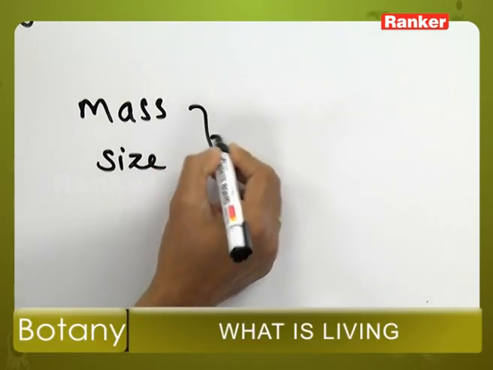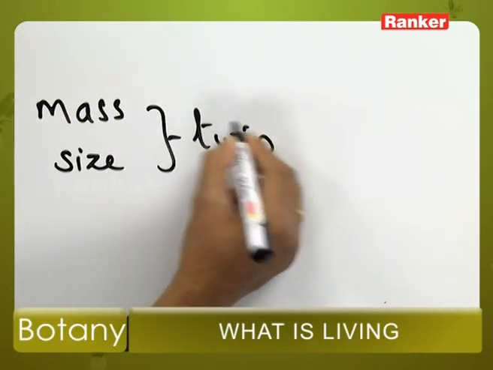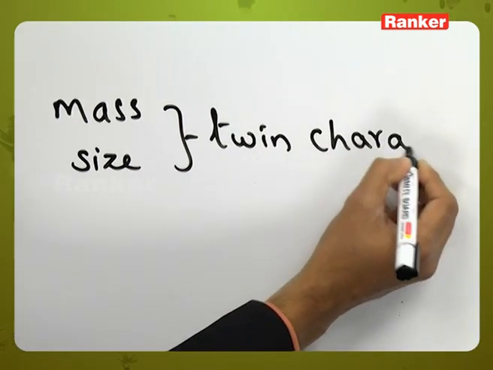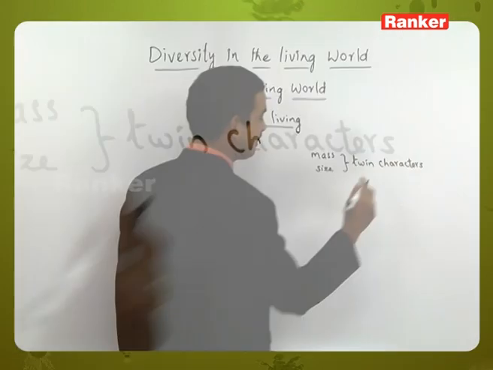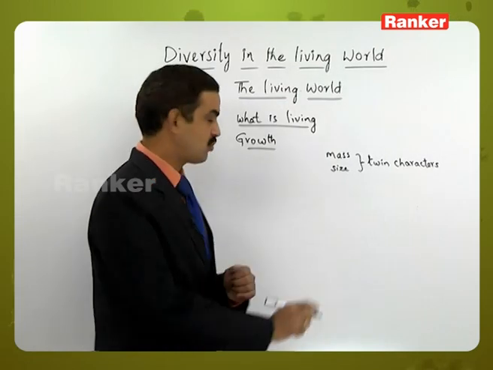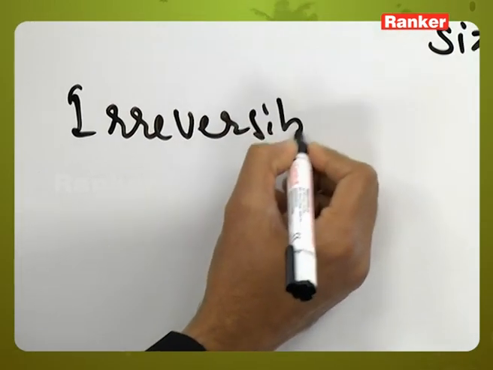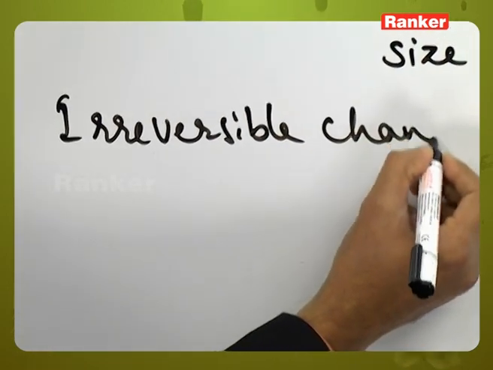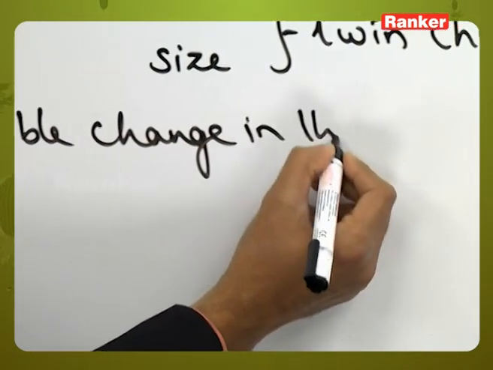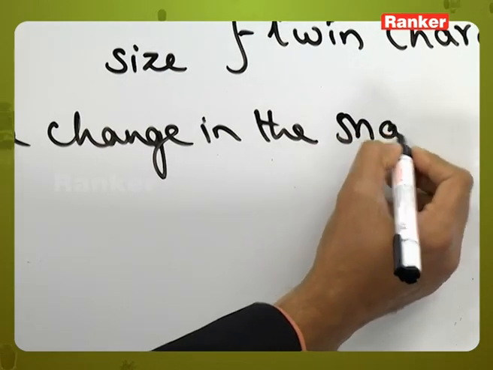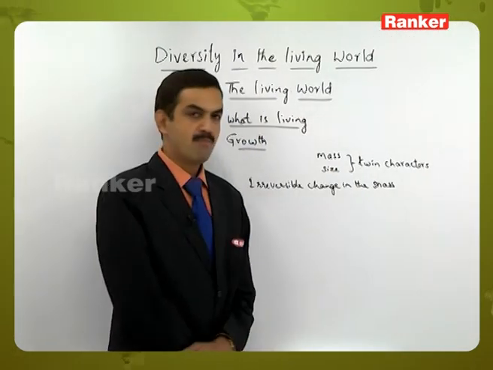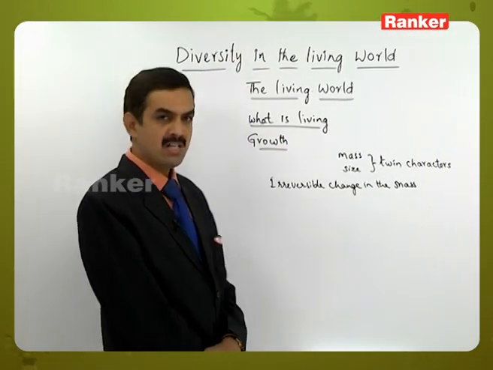Both of them are considered to be twin characteristic features, where irreversible change in the mass of an organism is called growth.